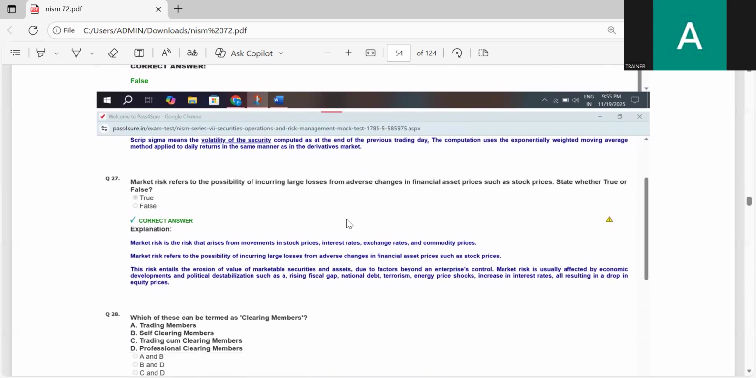Market risk refers to the possibility of incurring large losses from adverse changes in the financial asset price, such as stock price. State whether true or false. It is true.